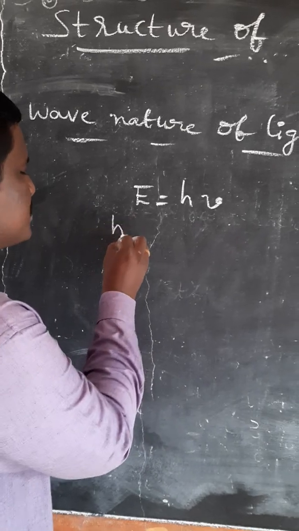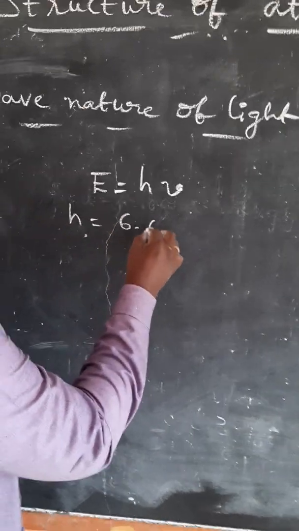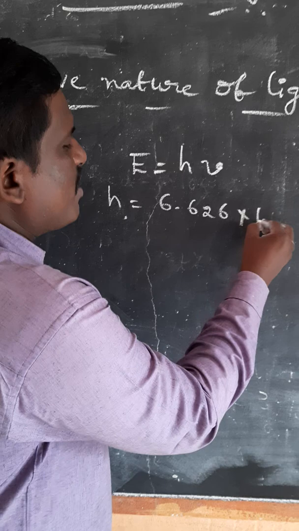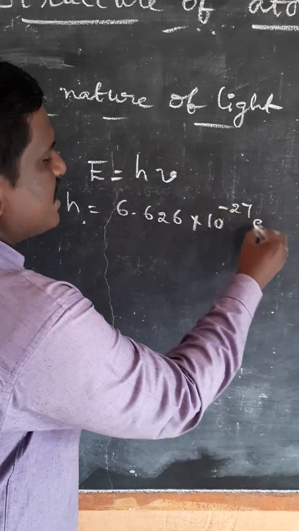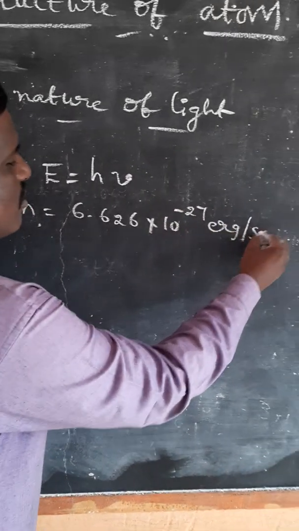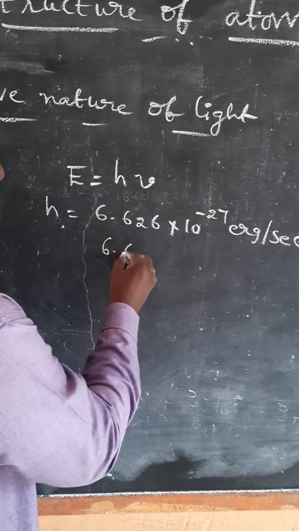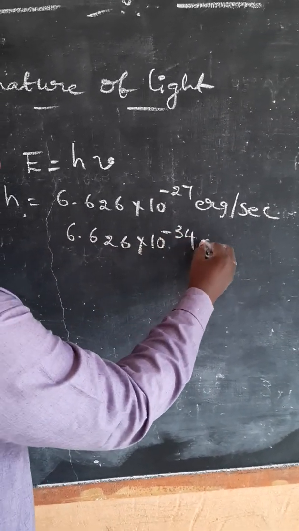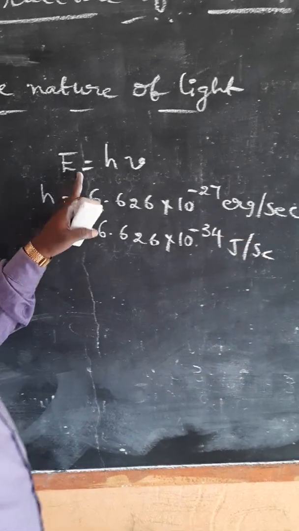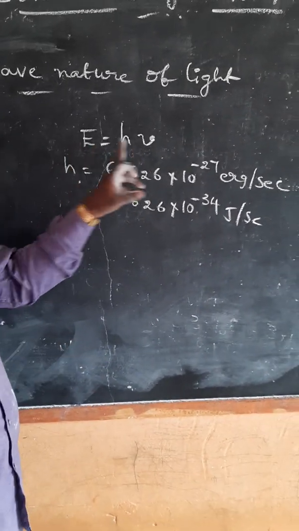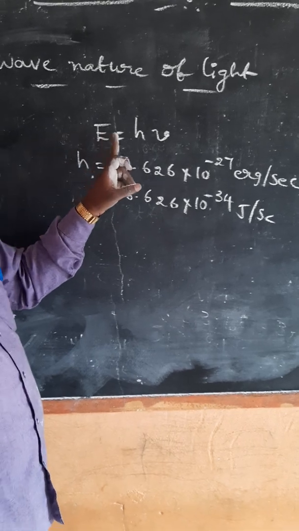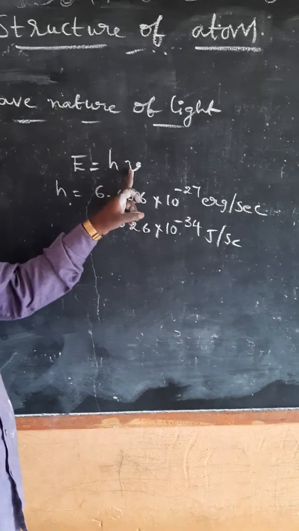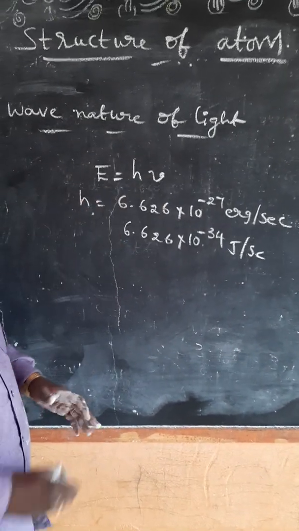The Planck's constant value is 6.626 into 10 power minus 27 erg second, or 6.626 into 10 power minus 34 joule second.